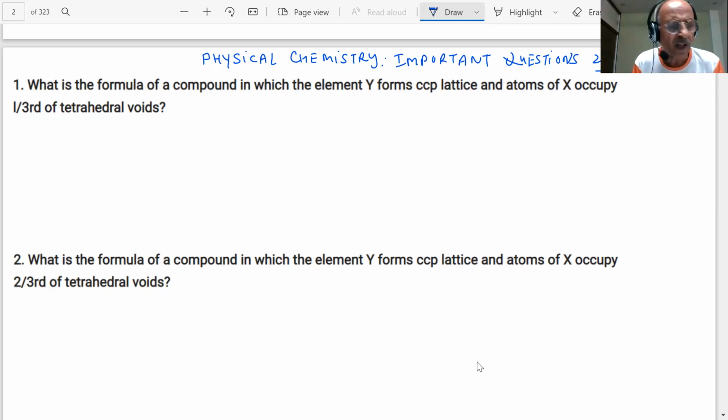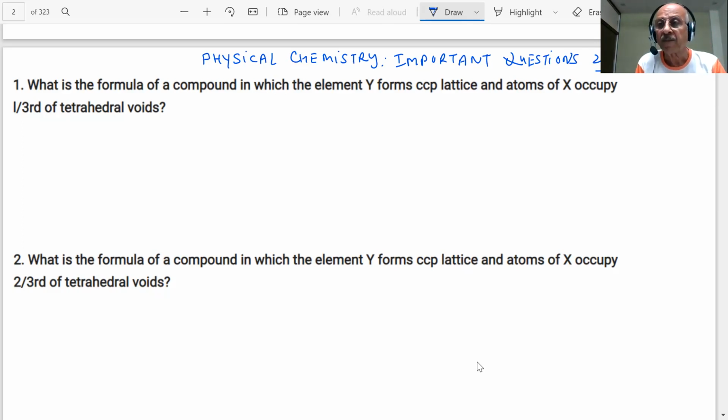We have uploaded the lectures on that also. The solid state, students, if you remember, what we studied was the unit cell, the different types of unit cells which are there.